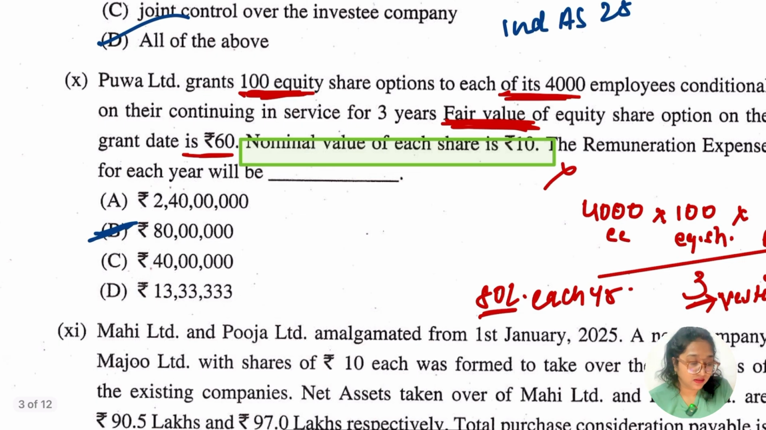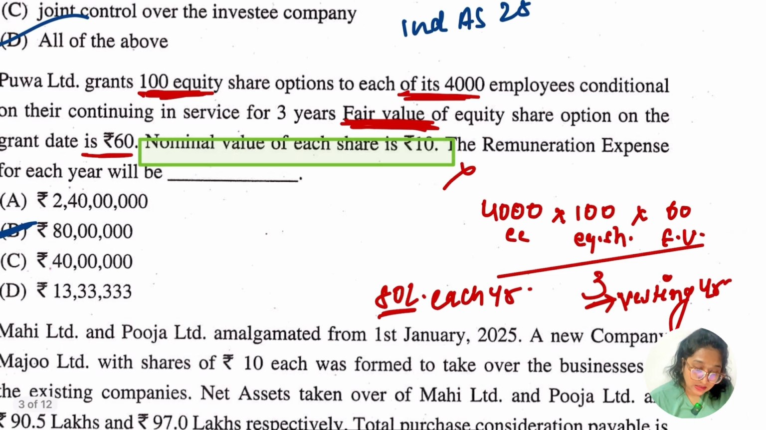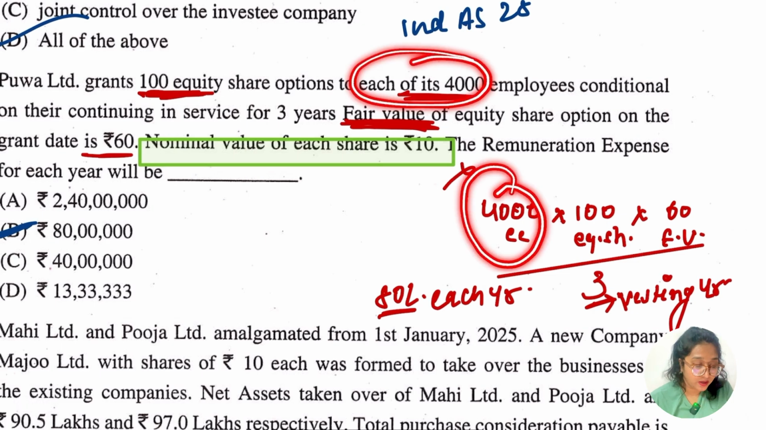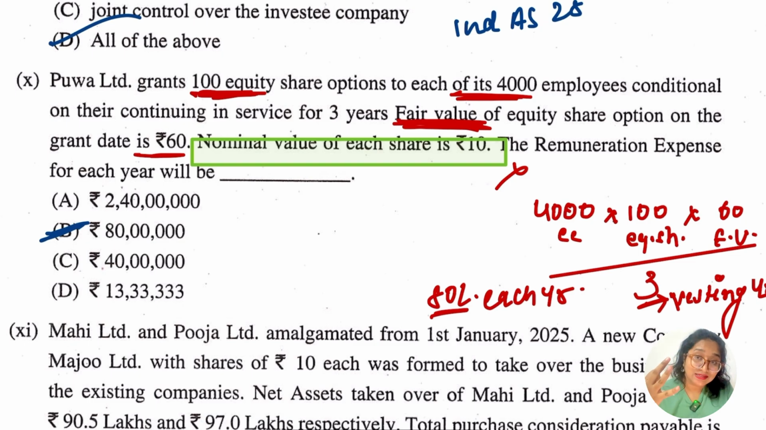Let's go for the 10th. The Pua Limited grants 100 equity shares option to 4,000 employees, ठीक है, conditional on their continuing in service of 3 years. इतनी बात, हाँ जी, समझ में आ गई। सो लेट मी टेल यू कि कितना था ईच, 4,000 एम्प्लॉय, ओके, ऑफ कितनी इक्विटी, ऑफ 100 इक्विटी, ओके, इतनी बात समझ में आया, हाँ जी। एंड फॉर दी 3 years, continuing in service for 3 years, okay.